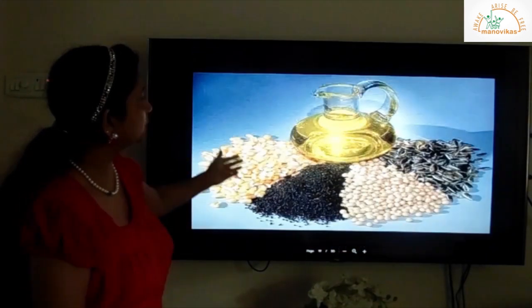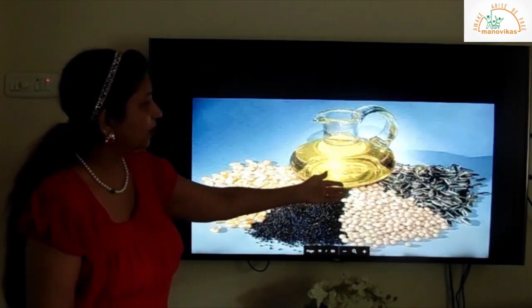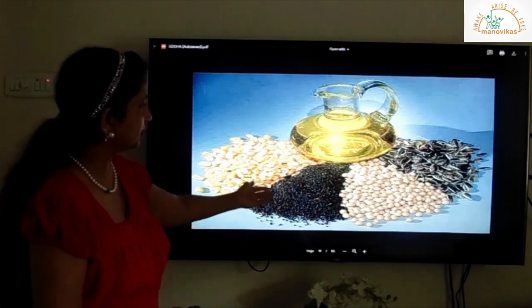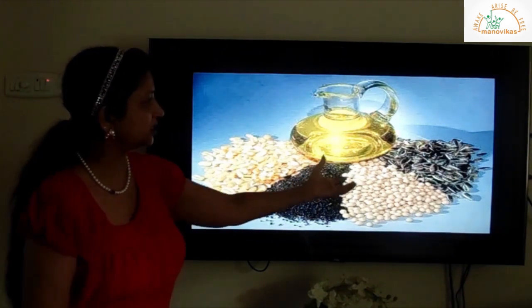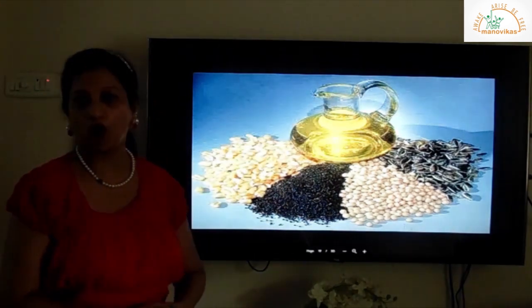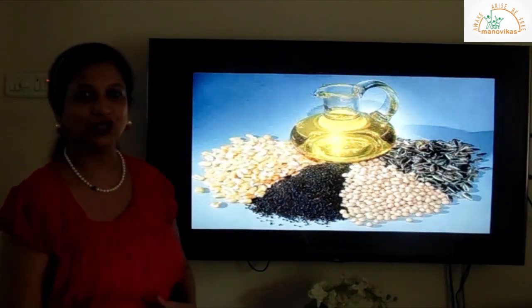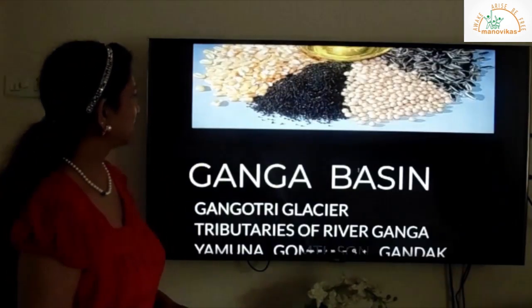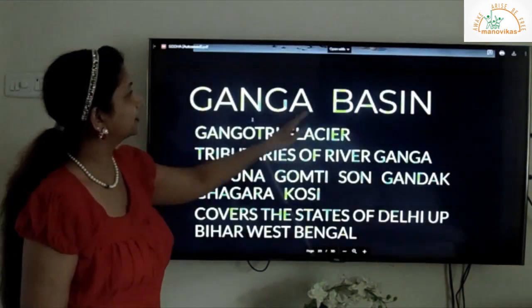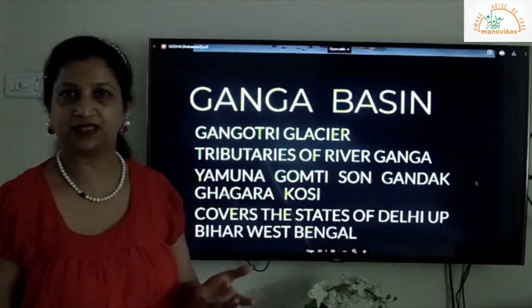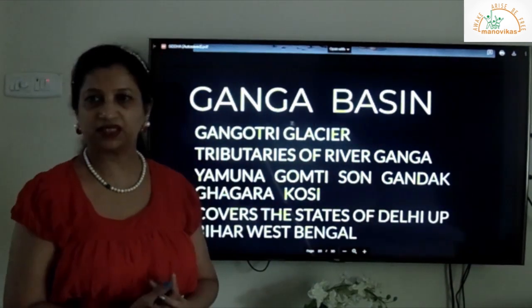The oil seeds, children, I have made a small collage of all the seeds. You can see the mustard seeds here. You can see different types of seeds from which you can extract oil. So a lot of oil seeds are grown in the northern plains. Now we have seen the Satluj basin. Now we go to the Ganga basin.